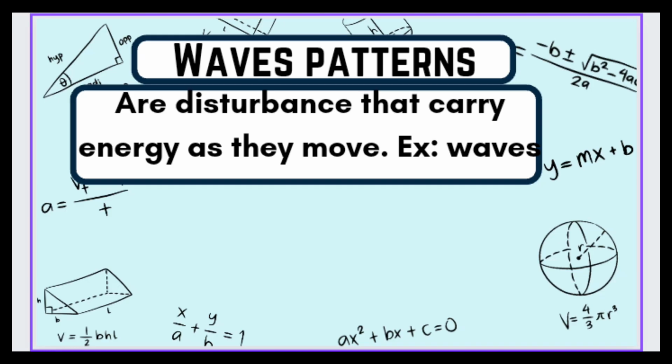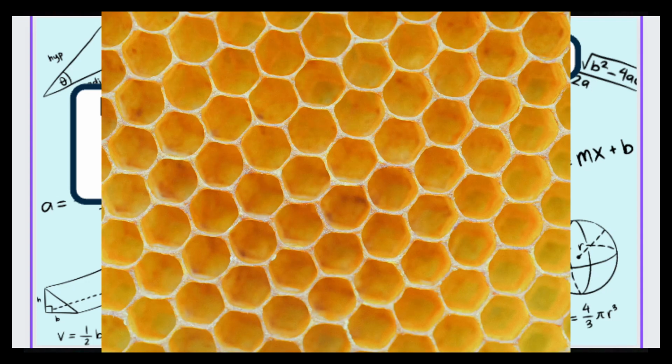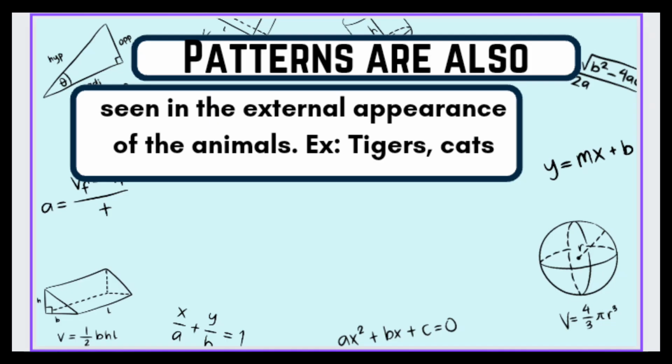Other types of patterns in nature. Waves are disturbances that carry energy as they move. The example is ocean waves. The other type of pattern in nature is tessellations, patterns formed by repeating tiles all over a flat surface. The examples are honeycomb and pineapple.